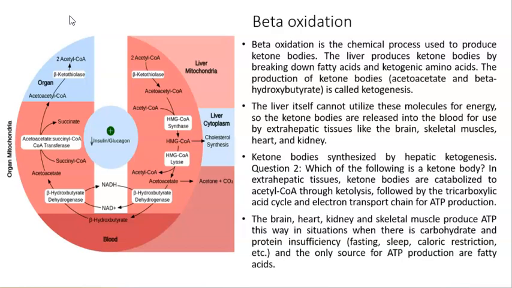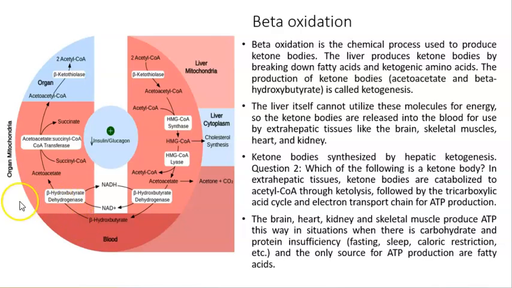The liver itself cannot utilize these molecules for energy, so the ketone bodies are released into the blood for use by extrahepatic tissues like the brain, skeletal muscles, heart, and kidneys. On this side of the figure, we can see the liver, where we can see the different chemical reactions to form acetoacetate, which is a ketone body. Then, the liver is going to release beta-hydroxybutyrate into the blood.